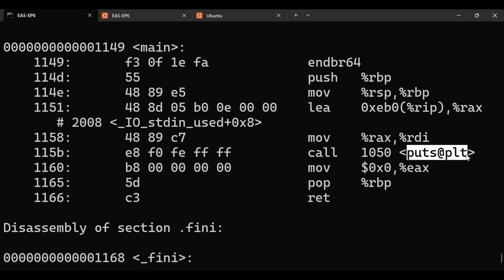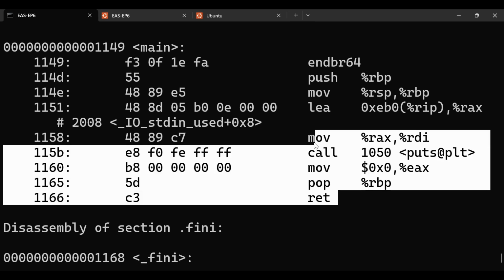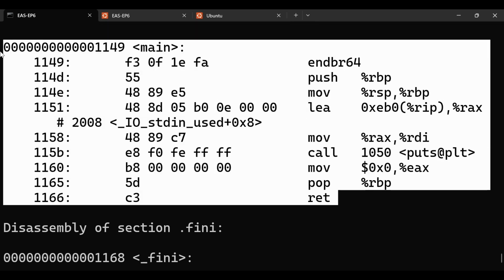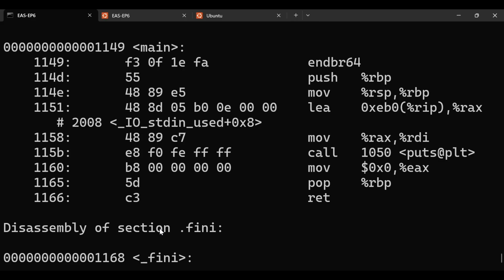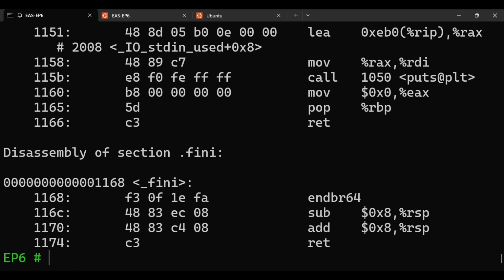And after calling this function, it is simply returning. So that is what we are seeing. This is the main frame. In the main frame, we are calling the printf statement and the return statement.